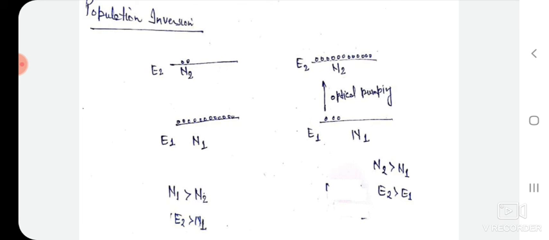Making N2 greater than N1, the number of atoms in the higher energy level E2 more than the number of atoms in energy level E1, that is N1, is called population inversion, or it is also called inverted population.